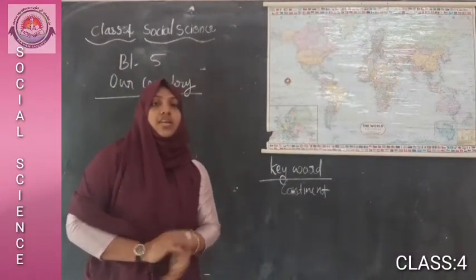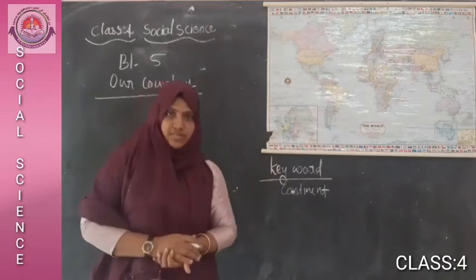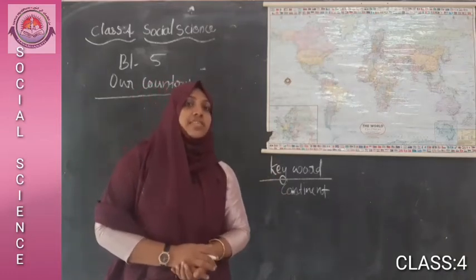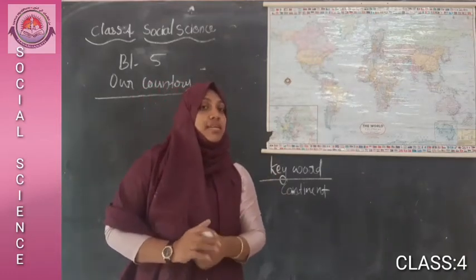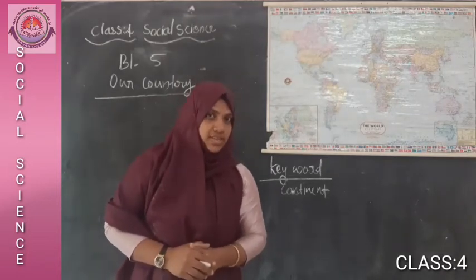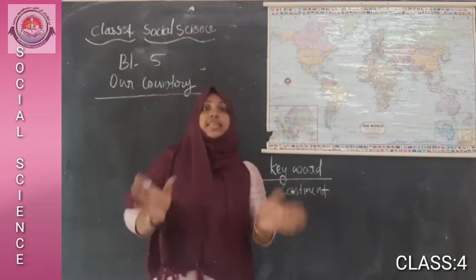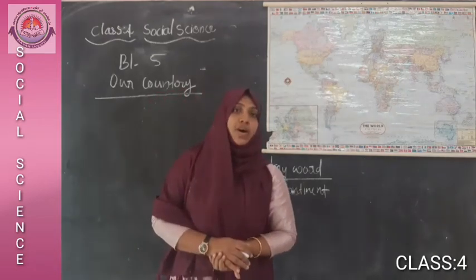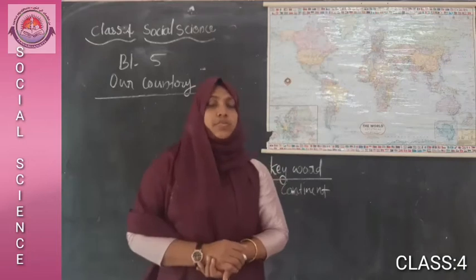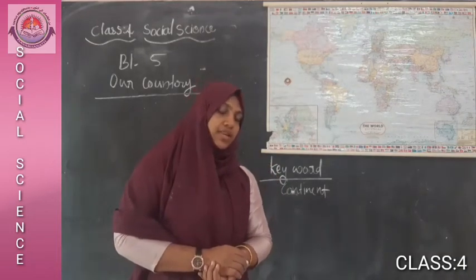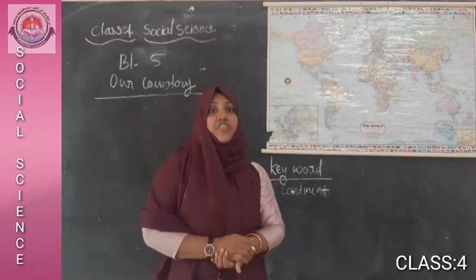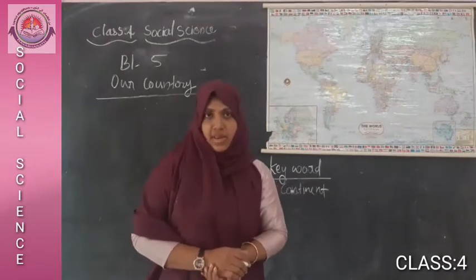Continents are huge land masses that we have studied in the 3rd standard, right? Do you remember? We have studied that Earth contains land and water bodies. There are 5 oceans and 7 huge land masses.